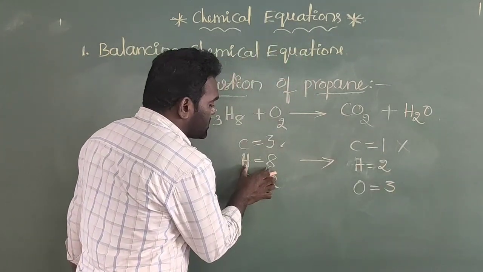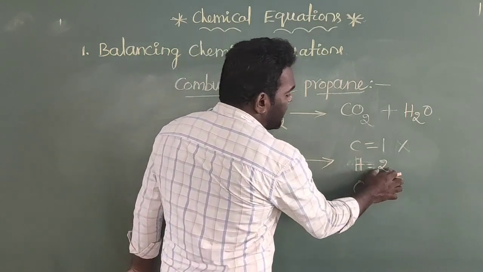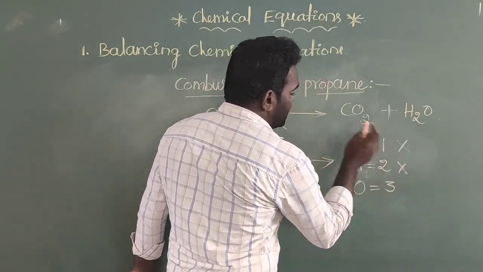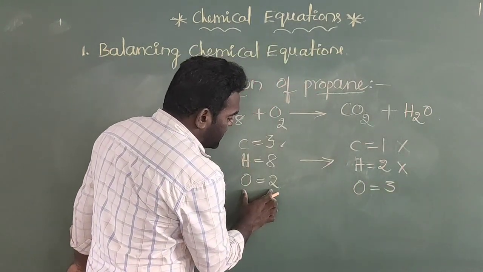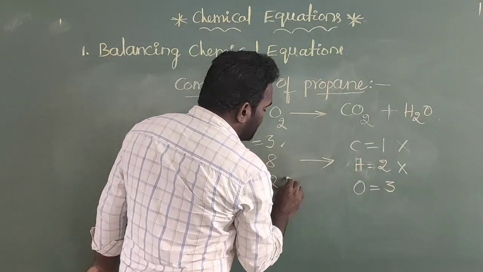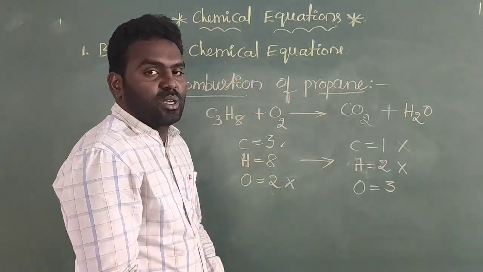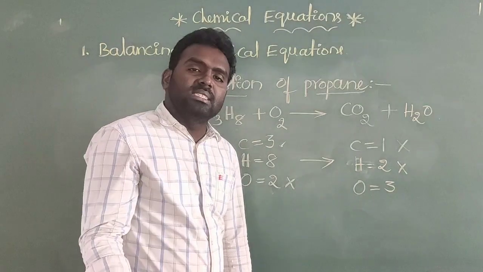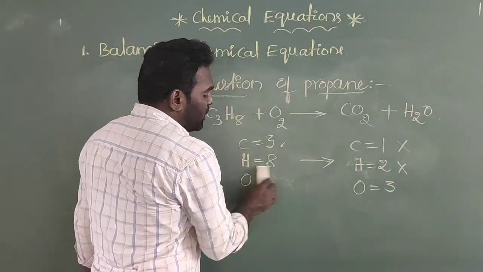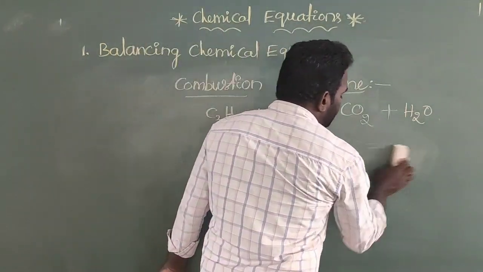And how many hydrogen atoms are there? Here 8 and here 2. This is also unbalanced. And by observation of the oxygen atoms, here 2 but here 3. So this is also called unbalanced. Therefore, it is better to balance this equation by adding suitable coefficients, a suitable number of coefficients.